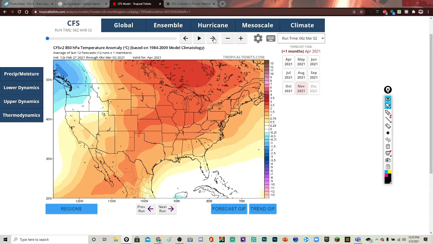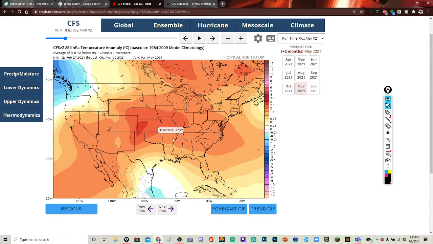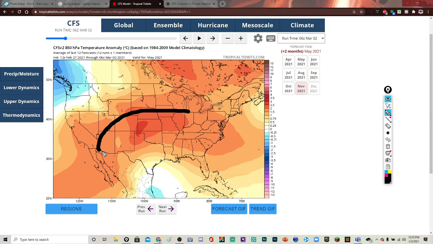Let's look at May here, and we see there's warm air that's still around this area. Here we're seeing very, very warm air continuing as we continue to see sometimes severe weather occurring around this region. It's going to be warm though here in May.